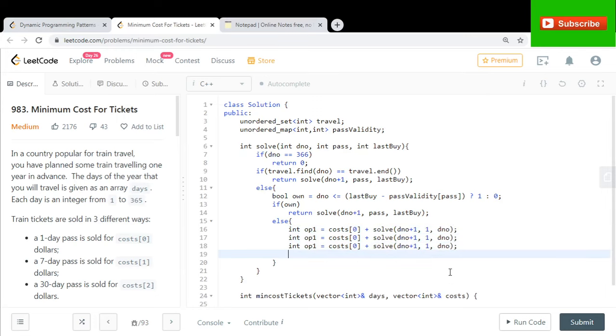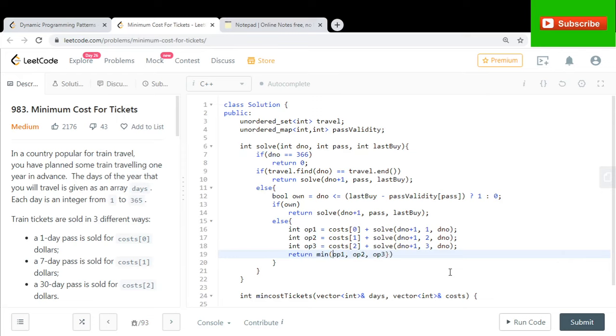The other option is buy pass P7, or buy pass P30. These are the three options that we have. Among these three options, whichever is the least costly is going to be my final answer. So return minimum among OP1, OP2, OP3.